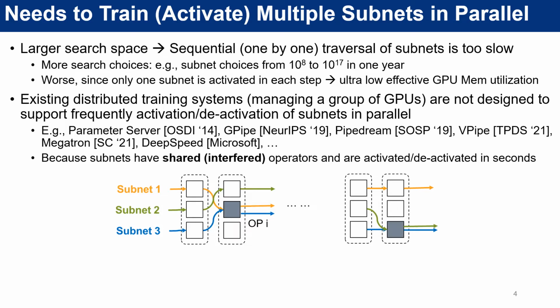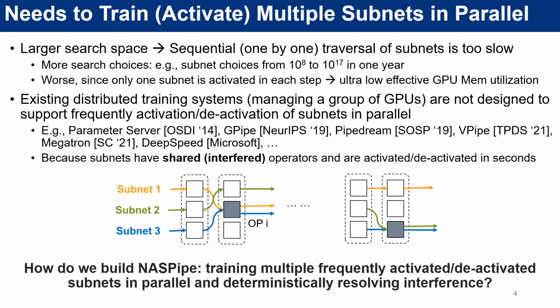The particular challenge here is that in supernet training, subnets may have shared operators. So naively parallelizing the one-by-one traversal can introduce non-deterministic interference between subnets. In this paper, we built NASPipe, a system that targets training multiple frequently activated and deactivated subnets in parallel and deterministically resolving the potential interference caused by operator sharing.